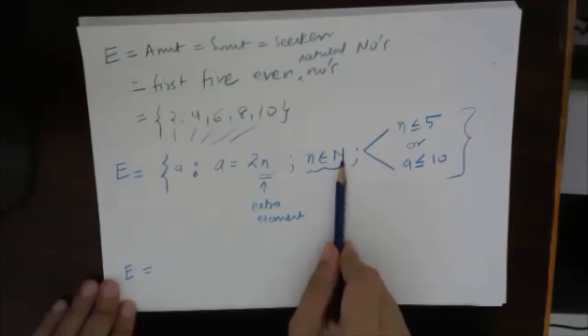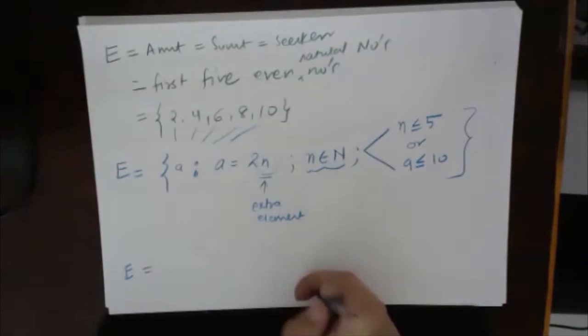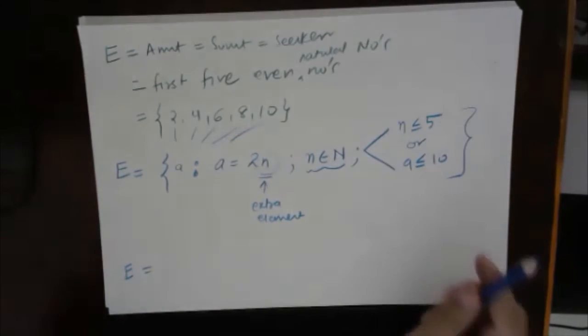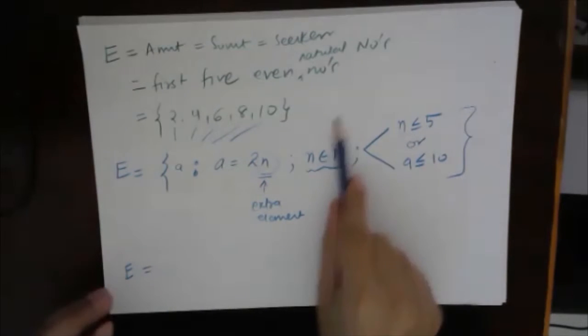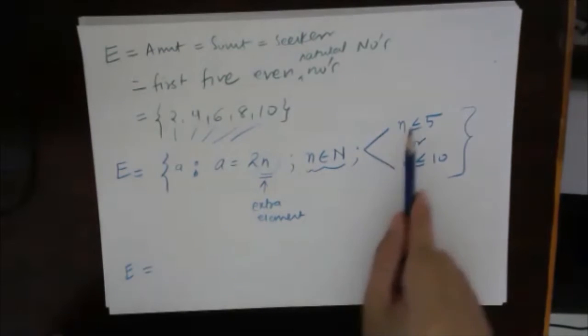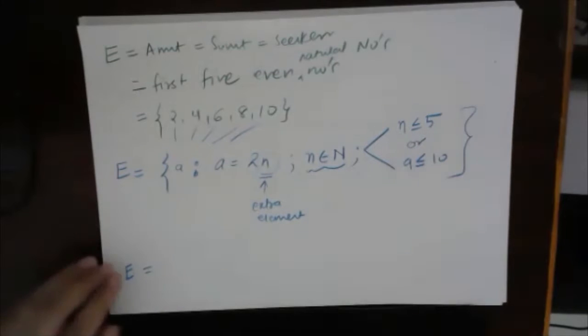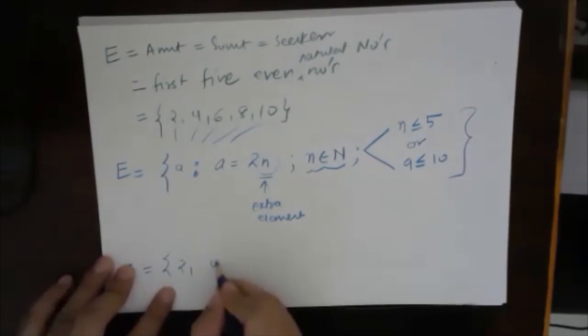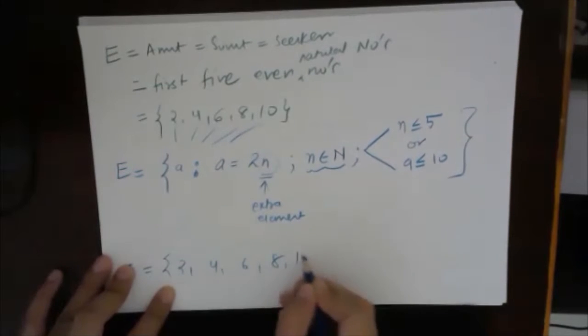N belongs to natural numbers, so the computer starts reading A as 2, 4, 6, 8, 10, 12, 14, 16 and so on. But then the computer moves on to the next part, that N should be less than or equal to 5. So the computer instantly knows that it is 2, 4, 6, 8 and 10.